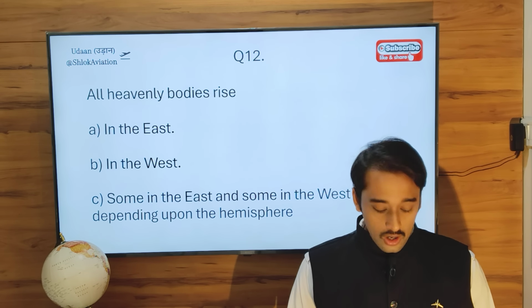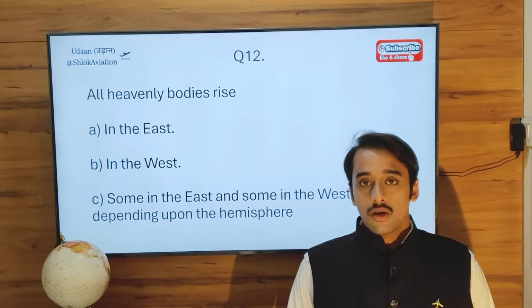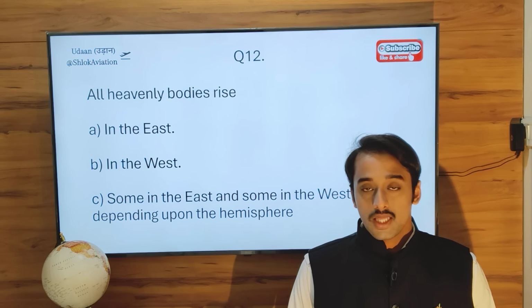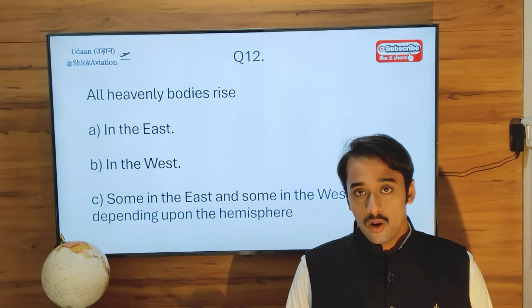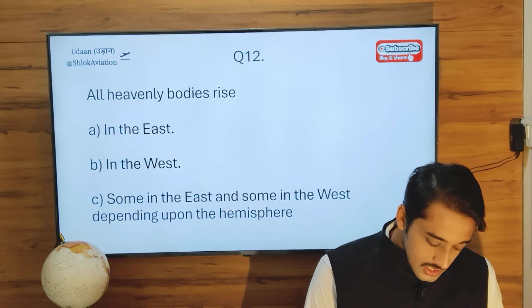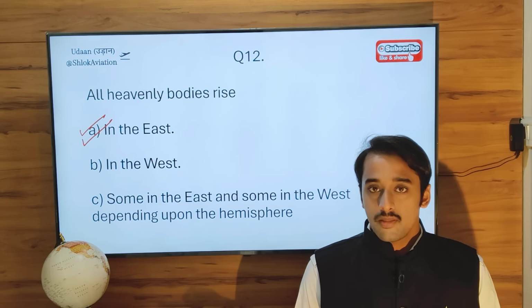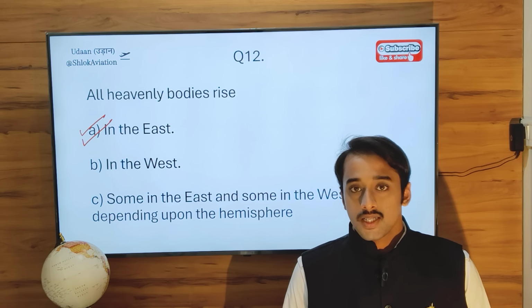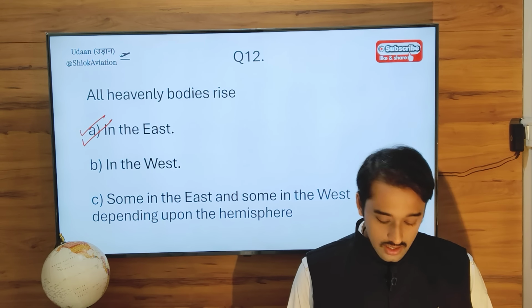Question 12. All heavenly bodies rise. Now here they are talking about the moon and the sun, which are the heavenly bodies. So all heavenly bodies rise in the east. Remember that. You always say the sun rises in the east, the sun sets in the west, right?